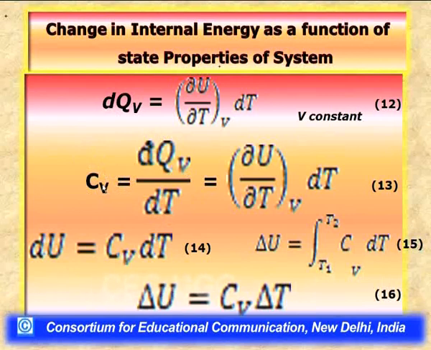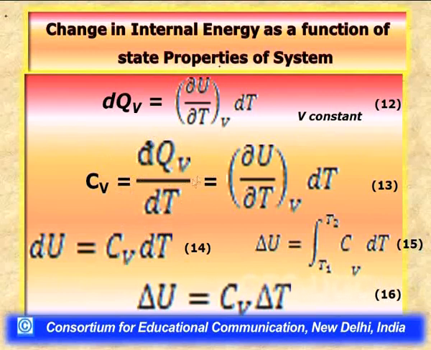Here it also has the subscript v, indicating that heat capacity has been defined under the condition of constant volume. That is, heat capacity at constant volume is nothing but the heat involved in bringing a unit increase in temperature of the system.